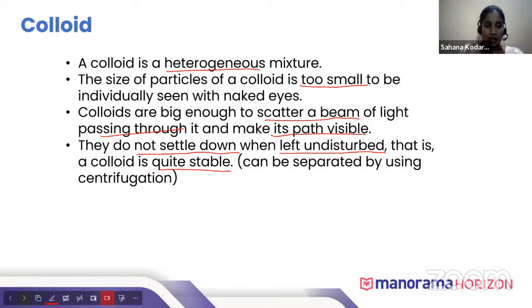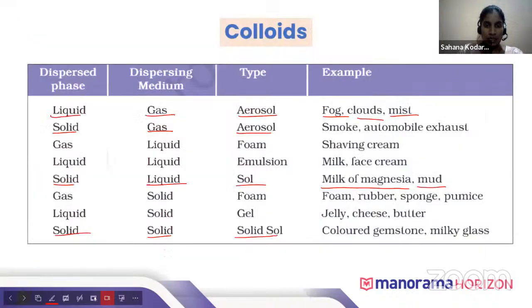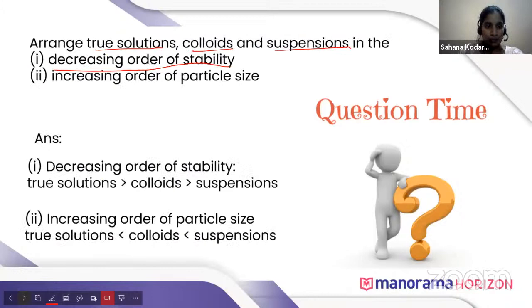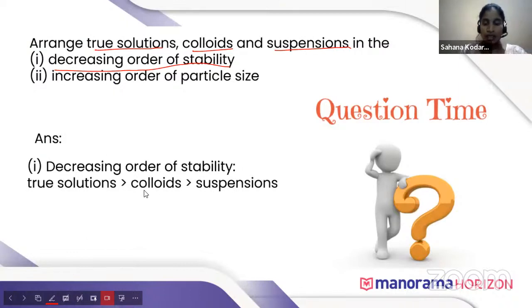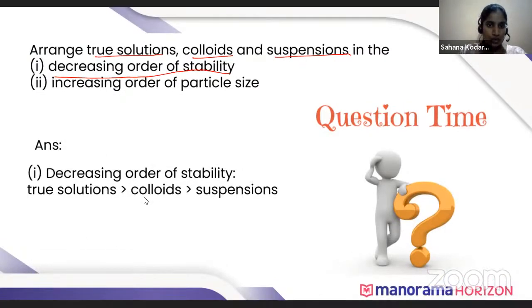So now you can tell. You can give the answer for this. Already many people have answered for this. Good. Okay. Good all.